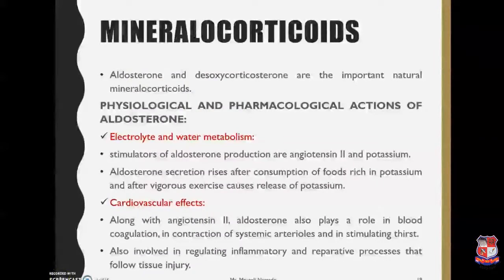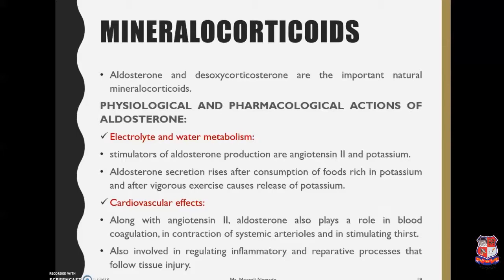So, starting off with the mineralocorticoids and the pharmacological actions that are associated with the aldosterone. Aldosterone and the desoxycorticosterone are the important natural mineralocorticoids. The physiological and the pharmacological actions of aldosterone basically include the electrolyte and the water metabolism. Now, the electrolyte and the water metabolism consist of the effect on various sodium ions, potassium ions, hydrogen ions, and on the extracellular fluid volume, right?